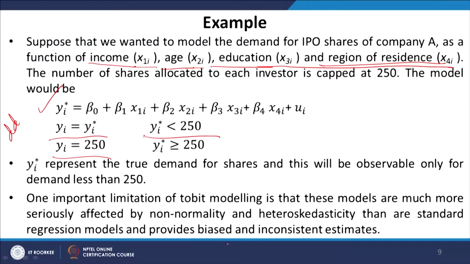Now, one important limitation of Tobit modeling is that these models are much more seriously affected by non-normality and heteroscedasticity than standard regression models, and that is why they provide biased and inconsistent estimates. The bias and inconsistency grow when we have heteroscedastic and non-normal error terms in a Tobit model framework.